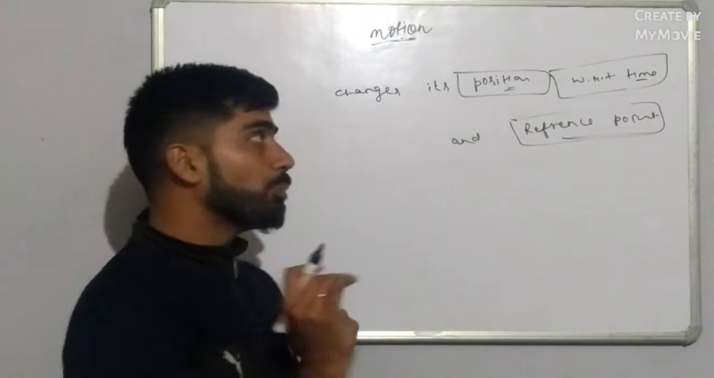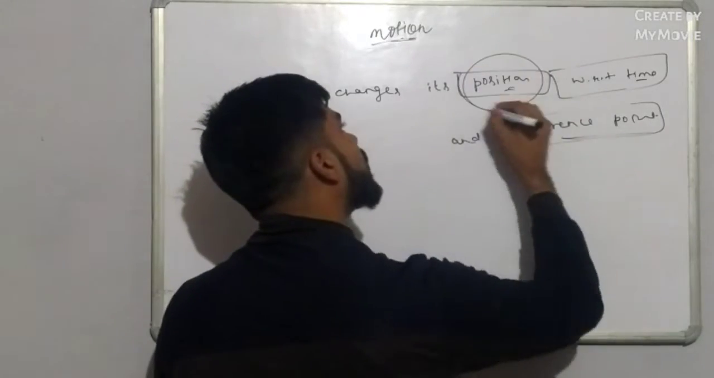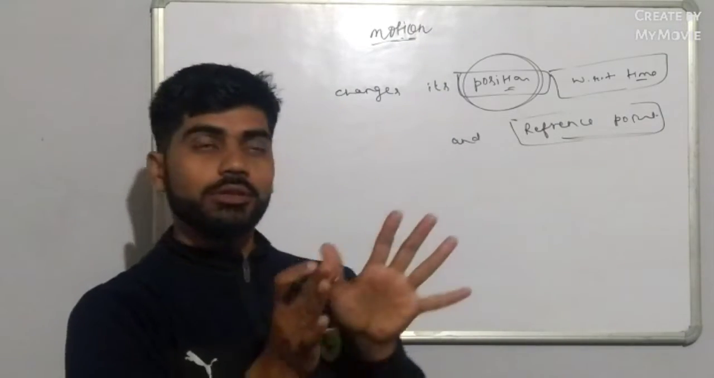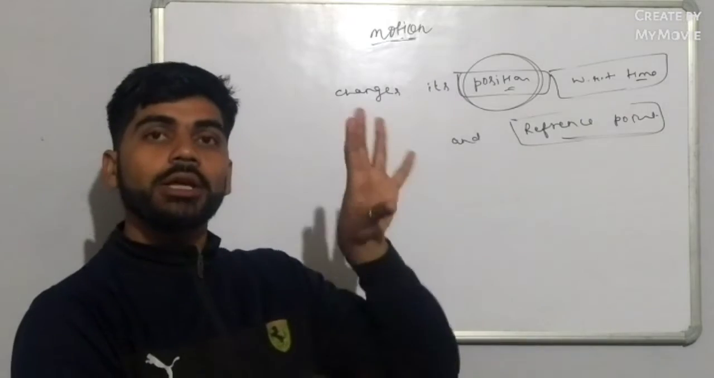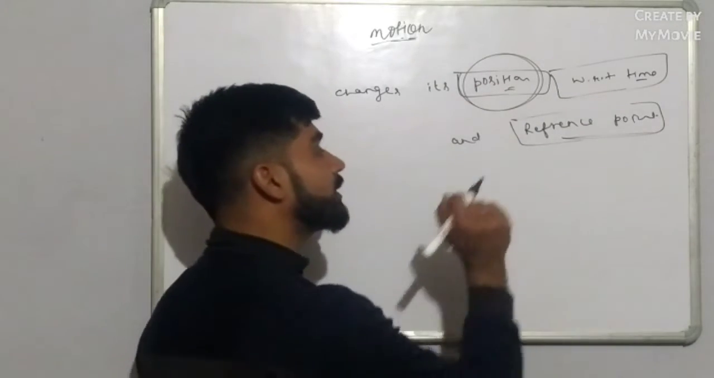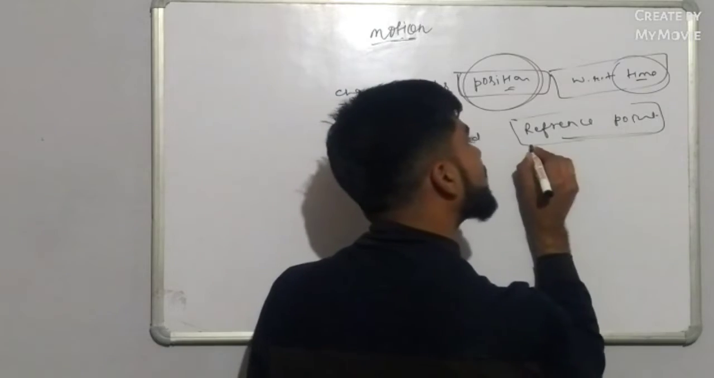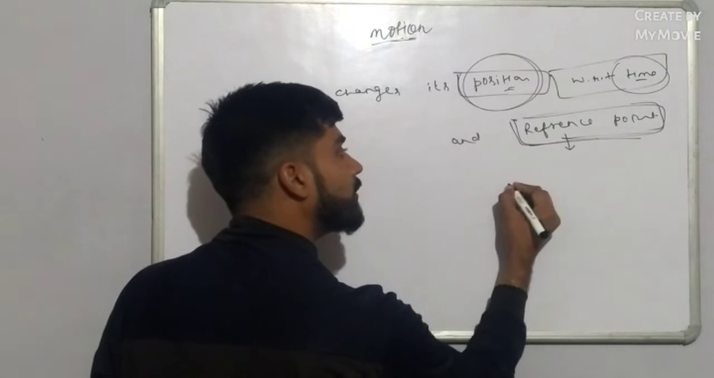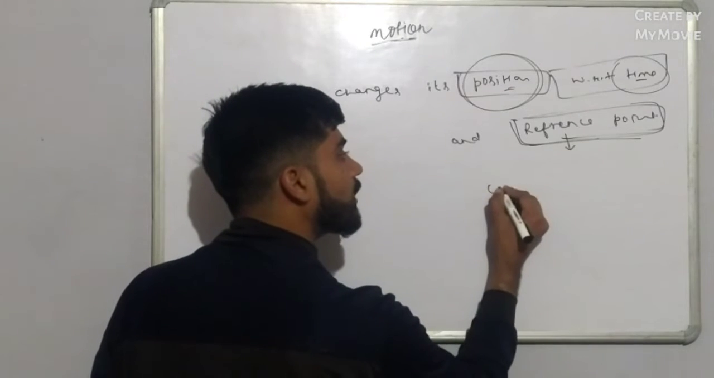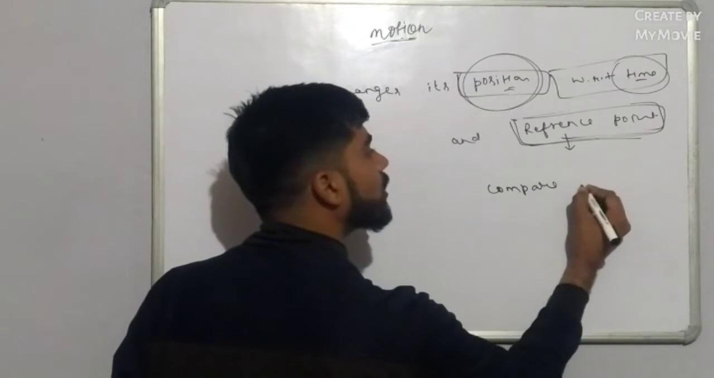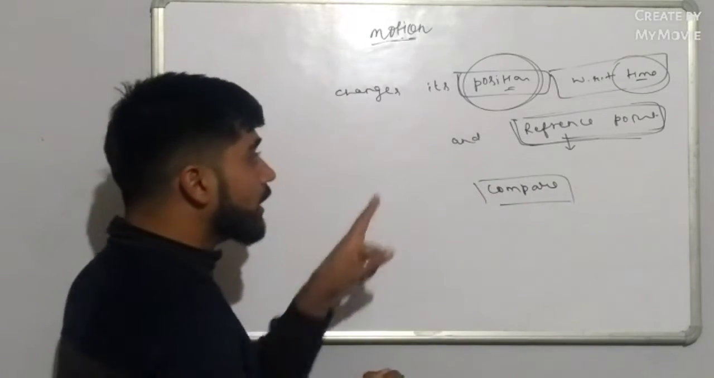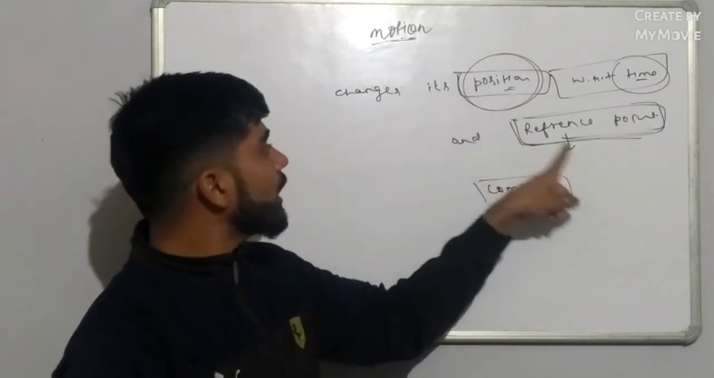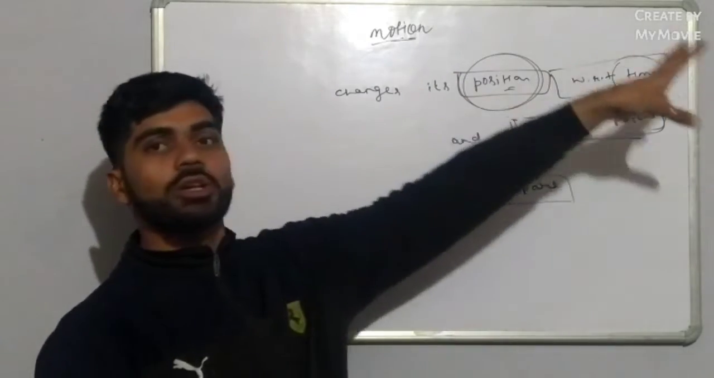What is position? Any object has its own position, or its present condition. Actually, its present condition is said to be its position. After that, with respect to time and with respect to a reference point. A reference point is the point by which we can compare the position of any object. So the reference point is the point at which we have to compare the actual position of the given object.